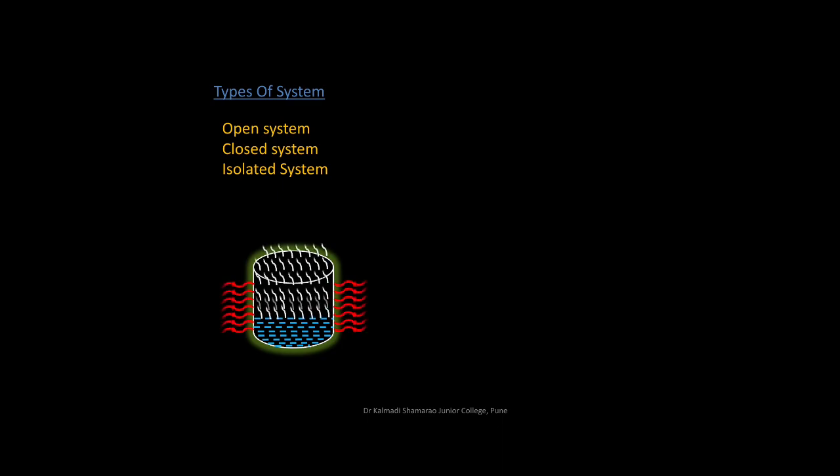There are three types of system: open system, closed system, and isolated system. Let us first see open system. A system which can exchange matter as well as energy with the surrounding is called open system. For example, hot water in an open beaker.